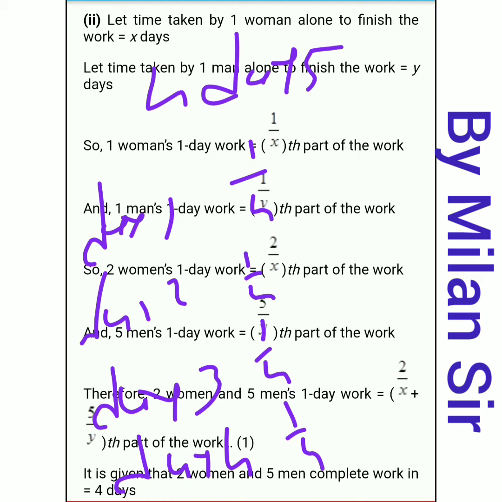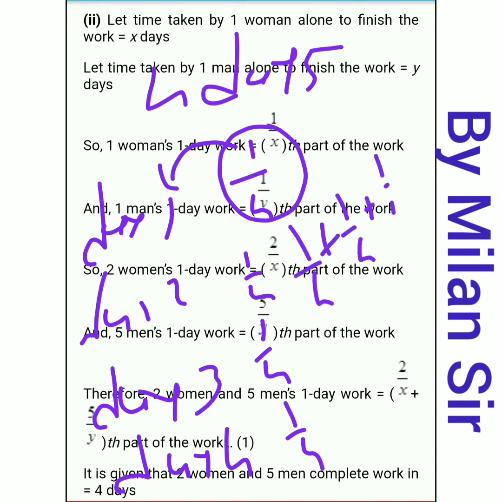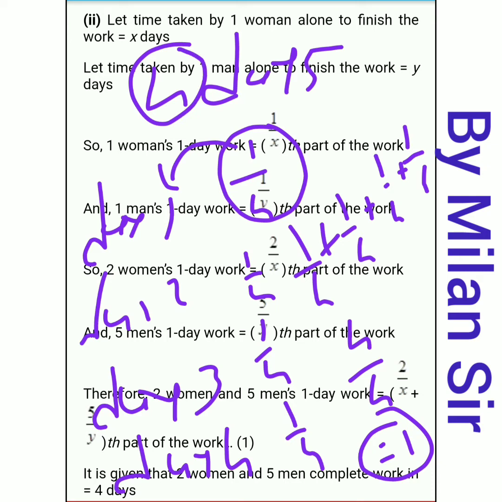If one man completes 1 by 4 work in one day, then in 4 days, 1 by 4 plus 1 by 4 plus 1 by 4 plus 1 by 4, it is 4 by 4, he can finish one work. Here 1 is our whole quantity, one work. If one man completes a work in 4 days, then each day he completes 1 by 4th of the work.